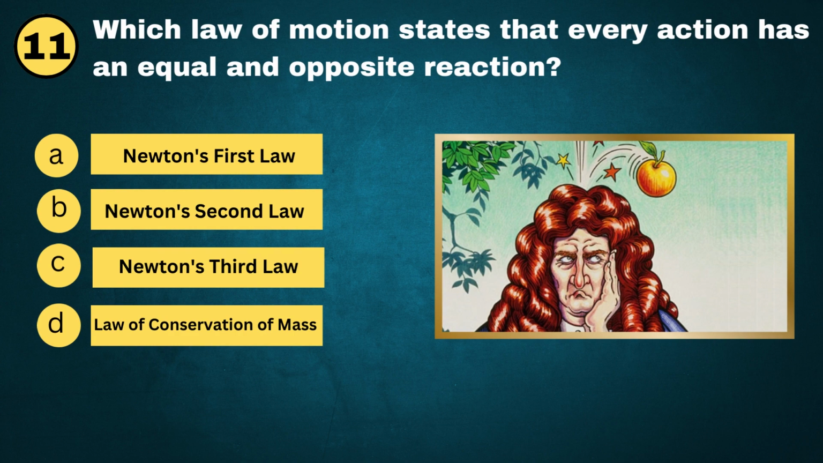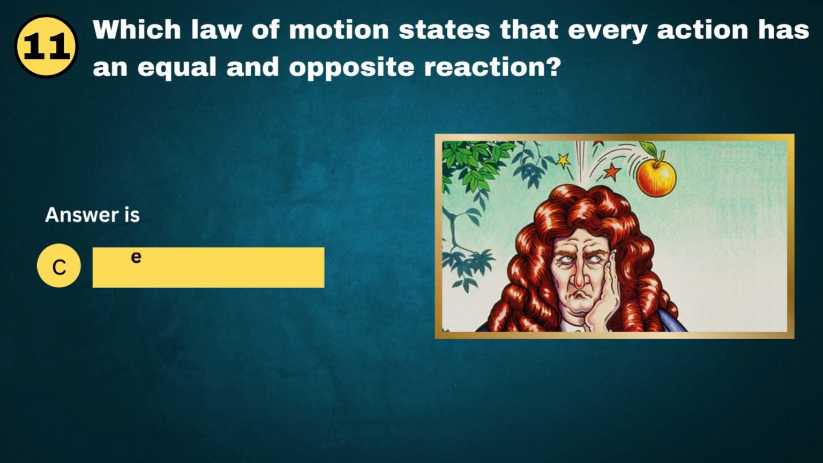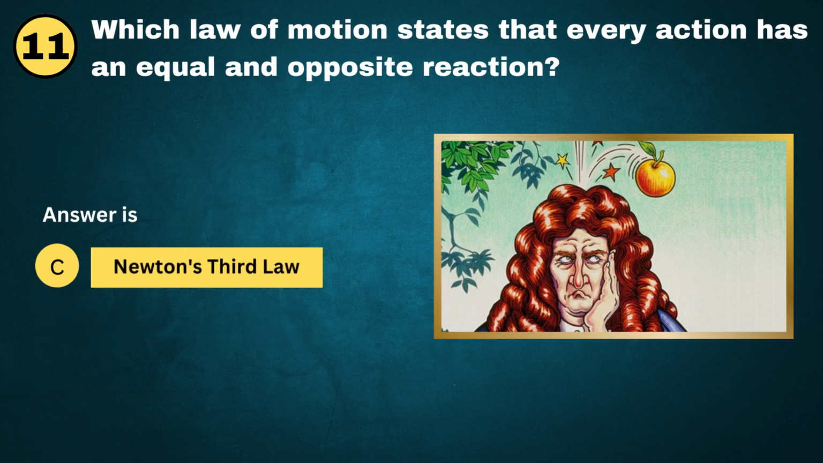Question No. 11. Which law of motion states that every action has an equal and opposite reaction? A. Newton's first law. B. Newton's second law. C. Newton's third law. D. Law of conservation of mass. And the answer is C. Newton's third law.